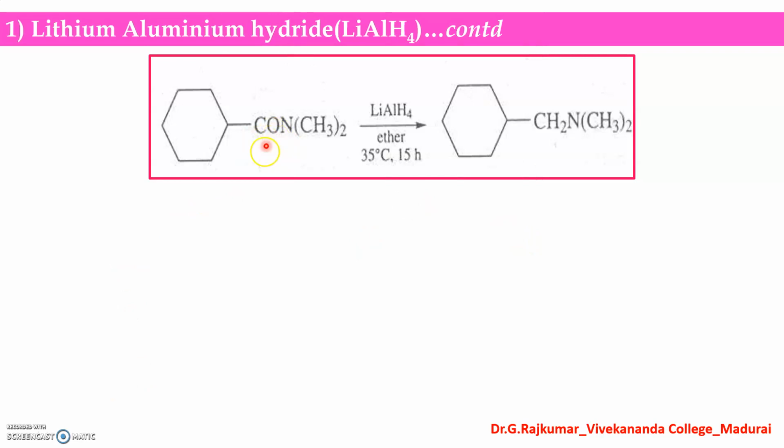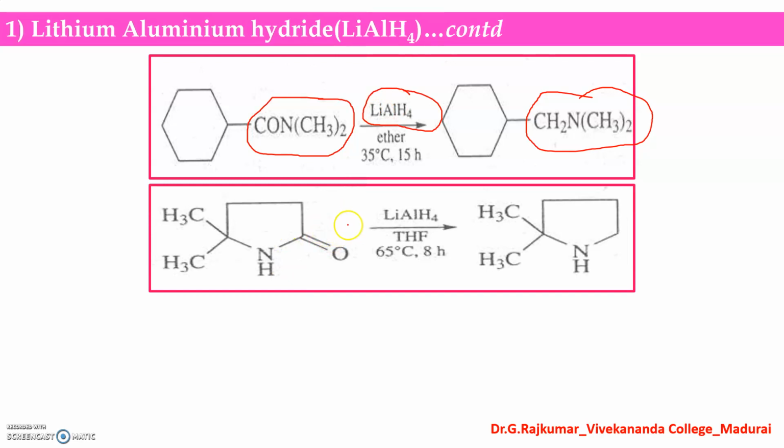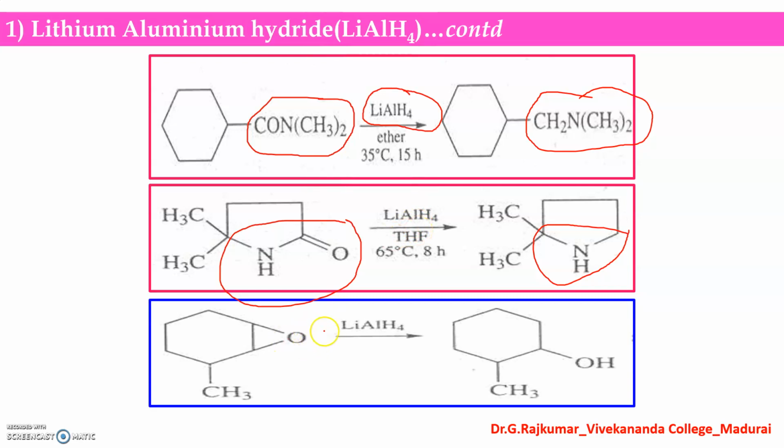Look at this. In the first example, this is an amide. This amide group can be reduced into an amine in the presence of lithium aluminum hydride. In the second example, this cyclic amide can be reduced into a cyclic amine in the presence of lithium aluminum hydride. And also you can cleave the epoxide ring here. This epoxide ring is cleaved in the presence of lithium aluminum hydride to give an alcohol as the product.